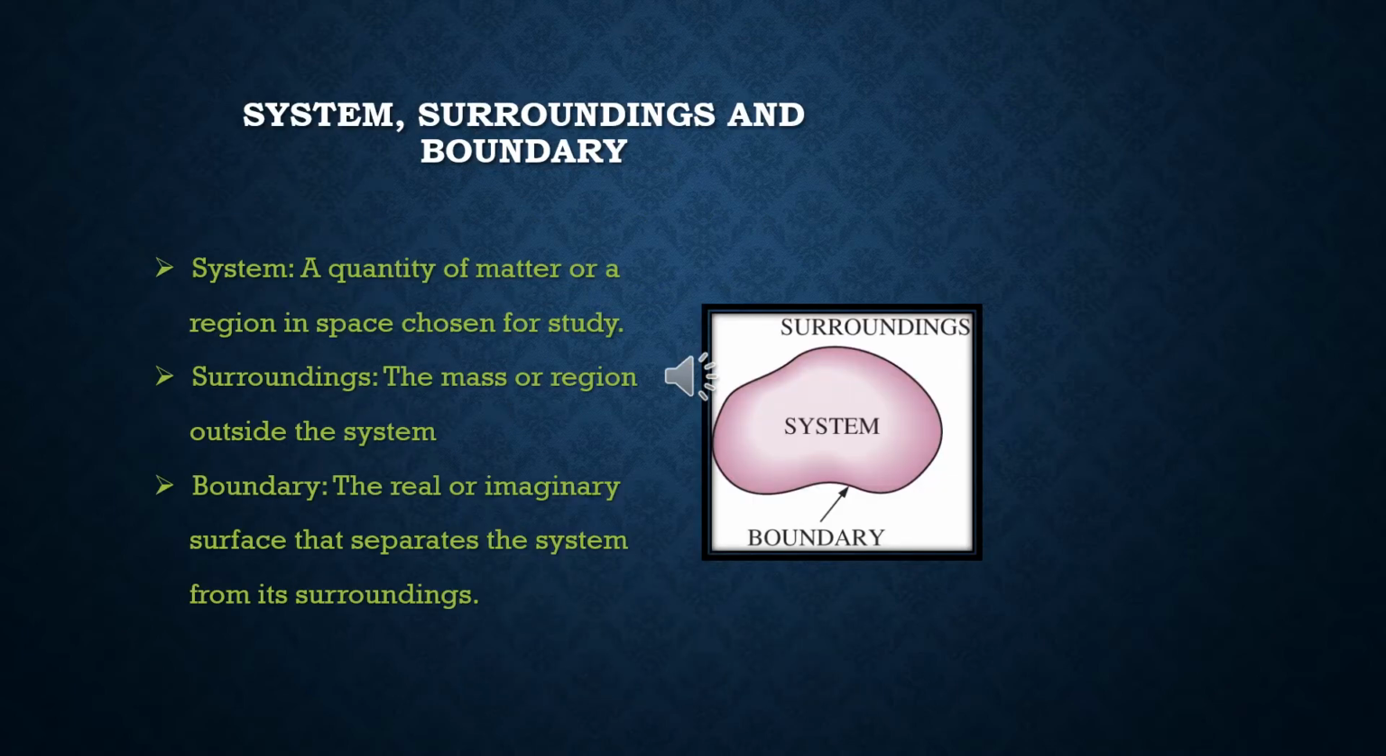Now I am going to discuss system, surroundings and boundary. First one is system: a quantity of matter or a region in space chosen for study. The mass or region outside the system is called surroundings. Next is boundary: the real or imaginary surface that separates the system from its surroundings.